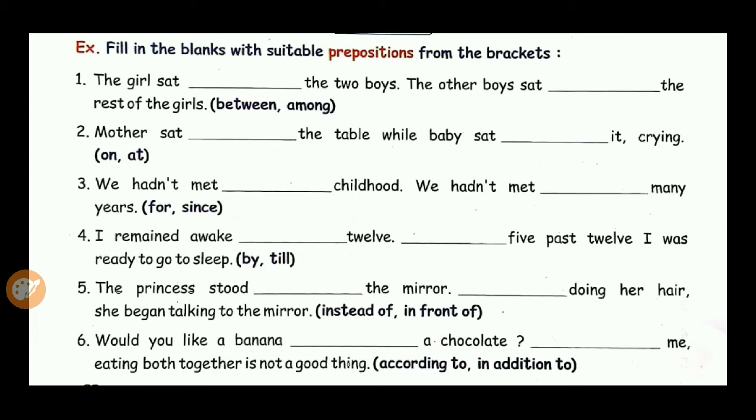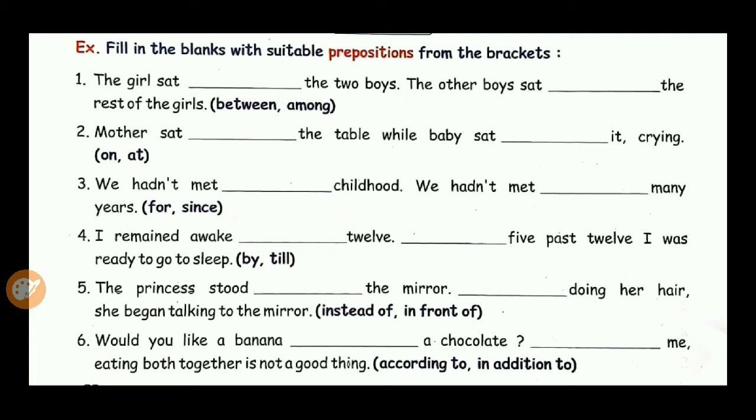Next, we hadn't met dash childhood. We hadn't met dash many years. For and since, these two prepositions. So first fill in the blank: we hadn't met since childhood. Next one, we hadn't met for many years.